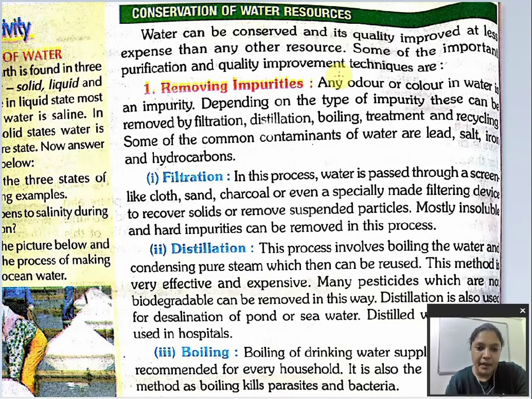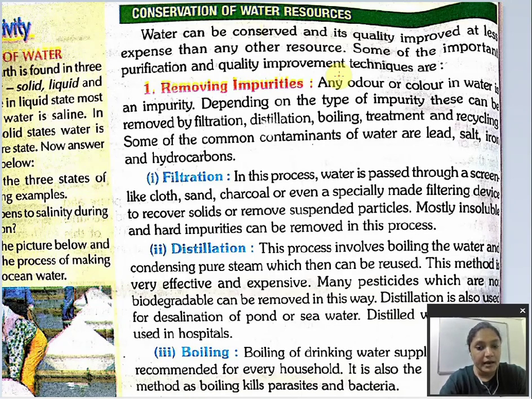Any type of smell or any type of color in water is called impurity, because we know if the water is pure, it is going to be odorless and colorless. So first of all, what is considered impurity in water?